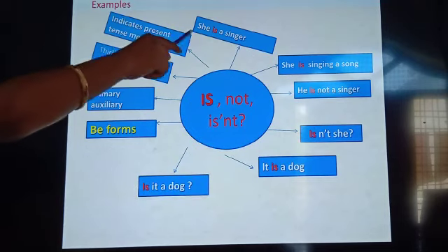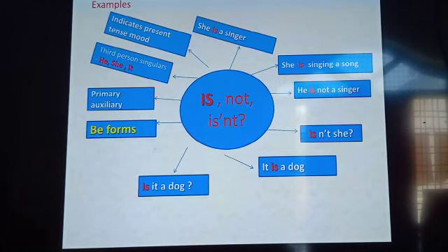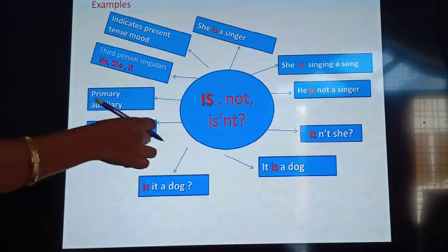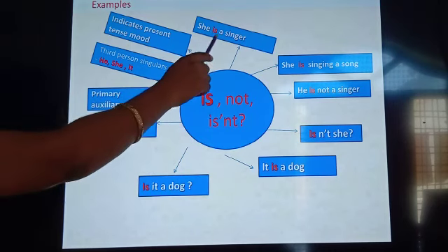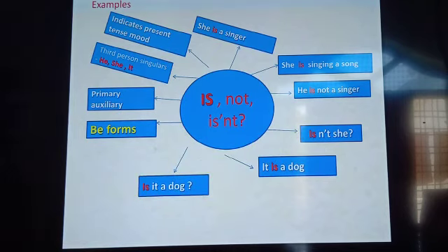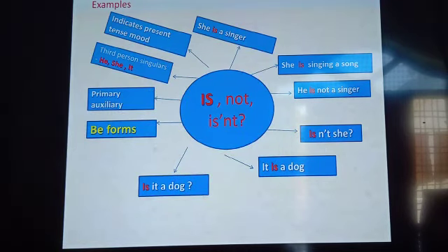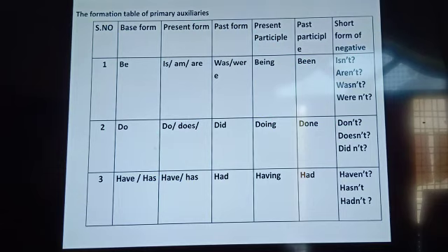When we go to the question tags, you will understand it in a very detailed way. But how these helping verbs help there also, I'm just giving you one or two examples. She is a singer, and isn't she is a question tag. Whenever there is a positive sentence, the question tag will be in a negative form. So this is also very important that we have to keep in our mind.